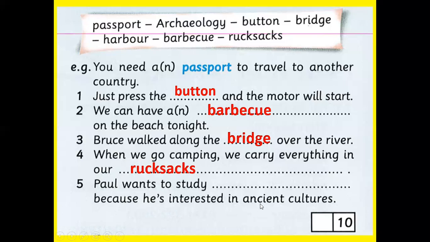Because he's interested in ancient cultures. Ancient cultures, the old civilizations like Egypt, for example, like China, like the Romans in Europe or in Italy. So these are ancient, which means old cultures. Cultures refers to certain traditions and customs of a country at a certain time. This is a culture. So Paul wants to study what?